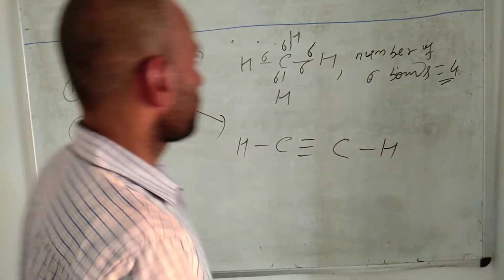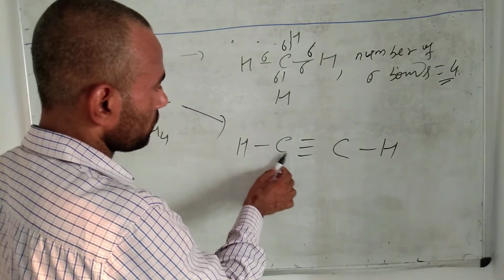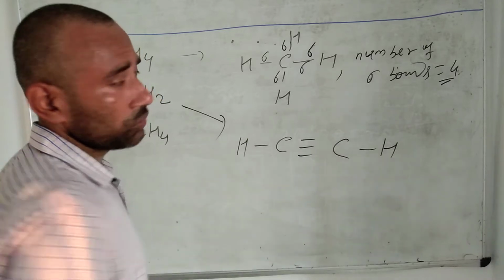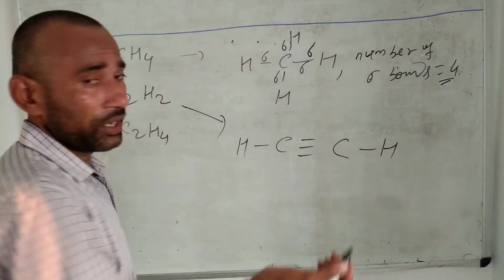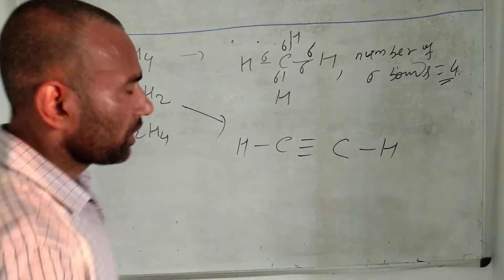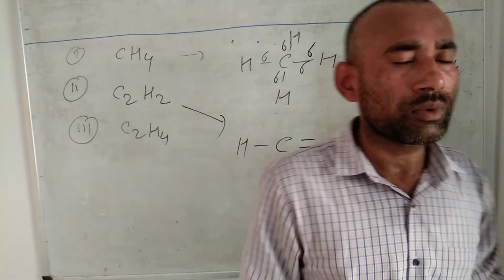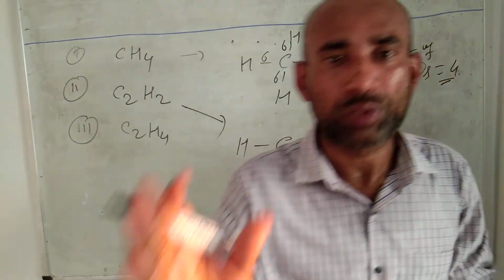So here also each carbon shows tetravalency. Now calculate the sigma bonds and pi bonds, because here there is a multiple bond. Multiple bonds means a double bond or a triple bond.